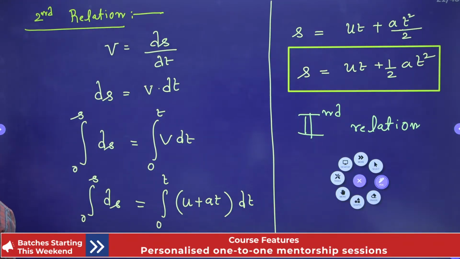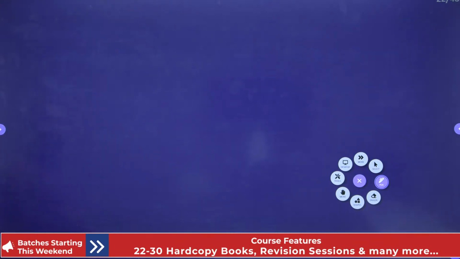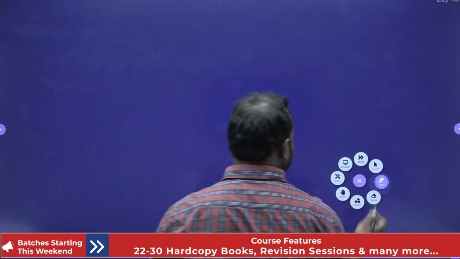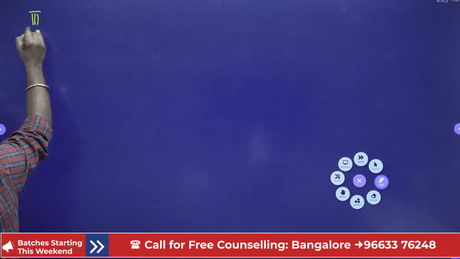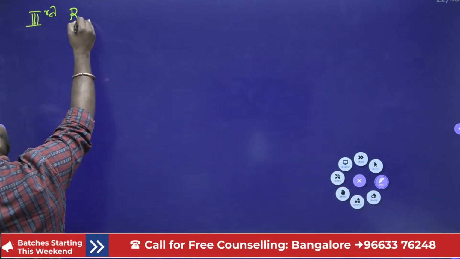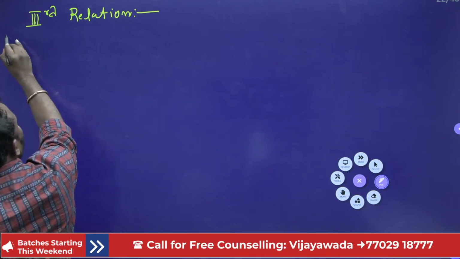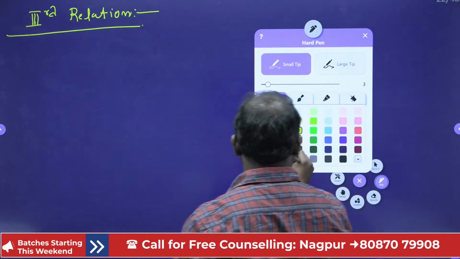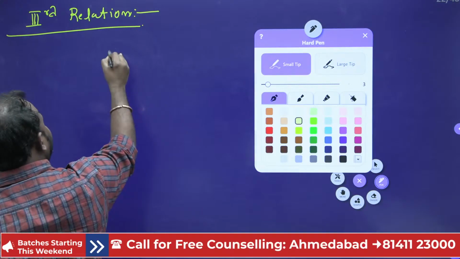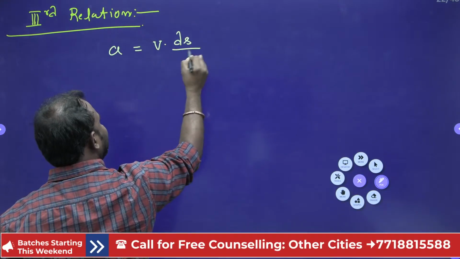Let us move to the third relation. Next, third relation. What is the third relation? Here, a is equal to v into dv by ds.